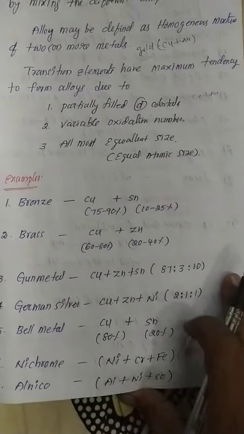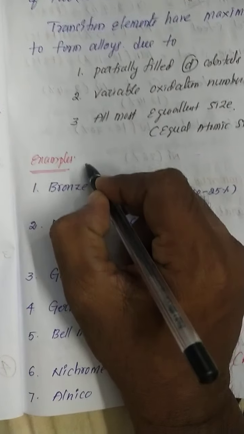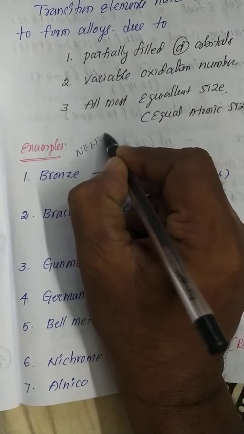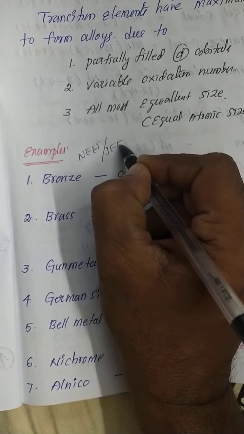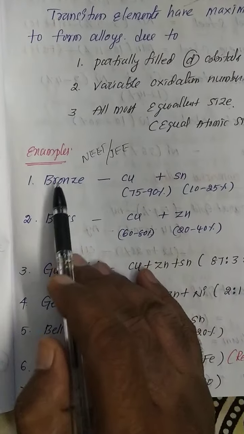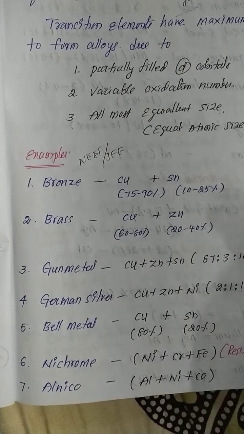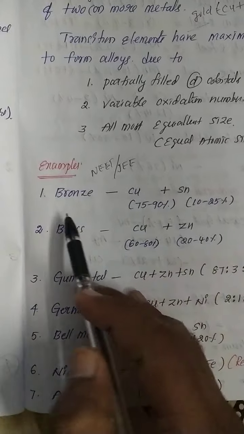Now I already mentioned different kinds of examples of alloys. This is the most important, especially for NEET level as well as JEE level. See now, bronze. What is the combination of bronze? You know gold medals, bronze medals, brass medals, silver medals also.